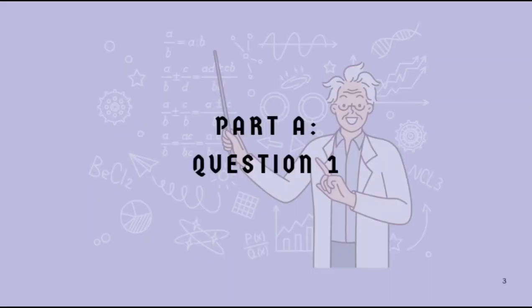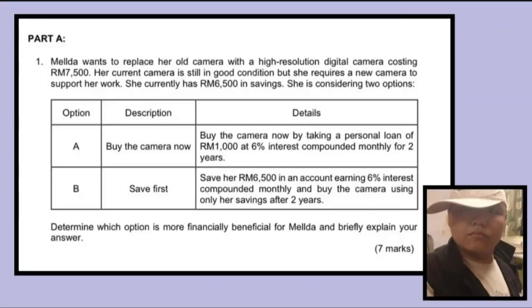Alright, I'm going to begin. Madila wants to replace her old camera with a high resolution digital camera costing 7,500. Her current camera is still in good condition, but she requires a new camera to support her work. She currently has 6,500 in savings. She is considering two options.